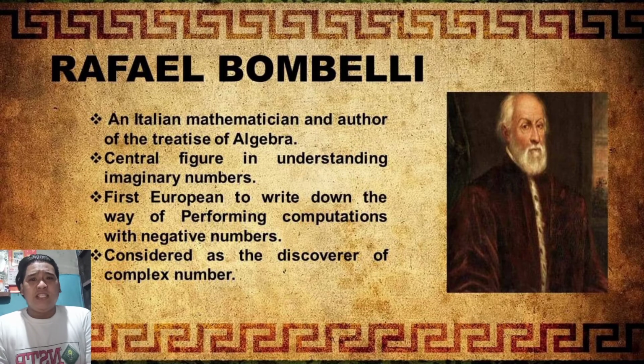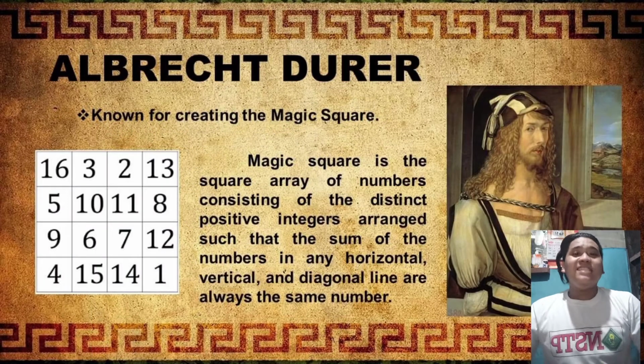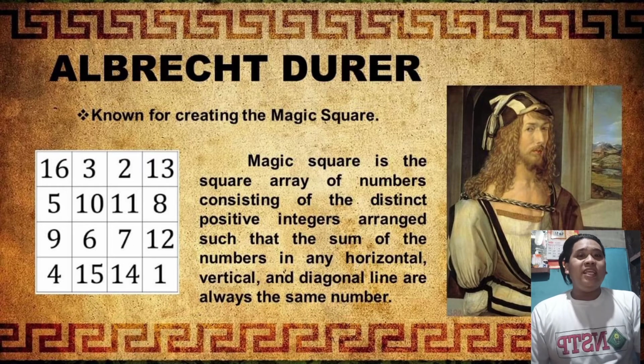And what is a complex number? A complex number is a number that is formed as a + bi, where a and b are real numbers and i is the imaginary unit, which is the square root of -1. Let's have the third one. Third is Albrecht Dürer.